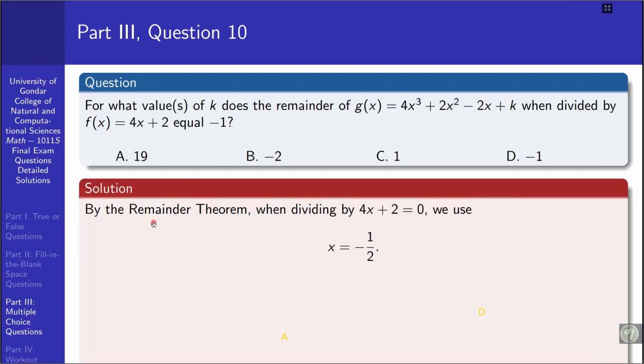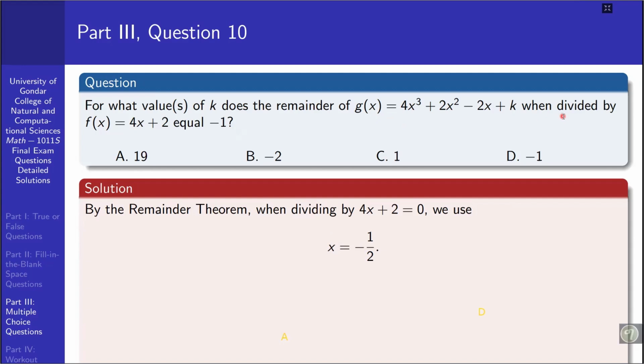let's apply remainder theorem. Remainder theorem ምንድን ነው የሚለው ይሄ linear polynomial function ነው and polynomial function p of x በx minus r የሚባል linear polynomial function በሚካፈልበት ጊዜ ሪሜንደሩ p of r ነው የሚላል። ስለዚህ ጋር r ማን ነው 4x plus 2, that is if we factor out 4 it becomes 4 into x plus 1 over 2 so that r could be minus 1 over 2. This is r or simply x is minus 1 over 2. ስለዚህ g of negative 1 over 2 must be identical with minus 1.